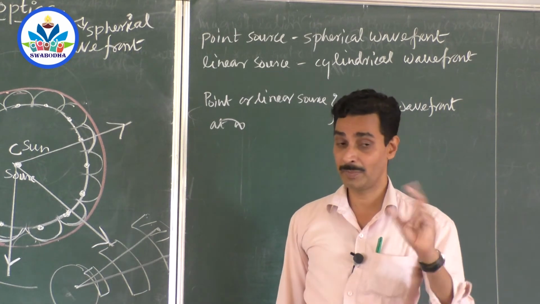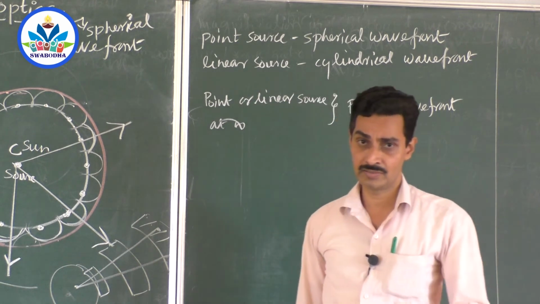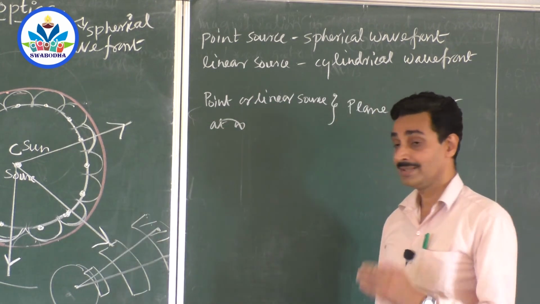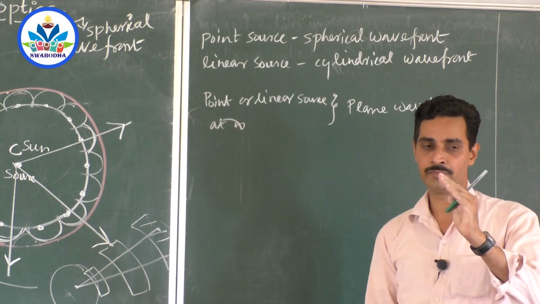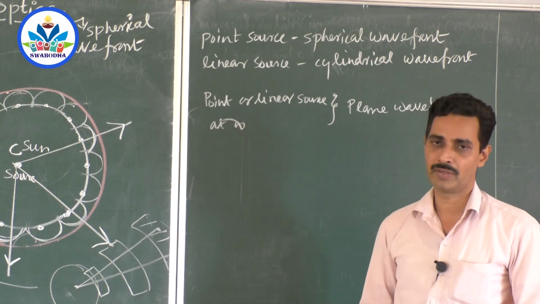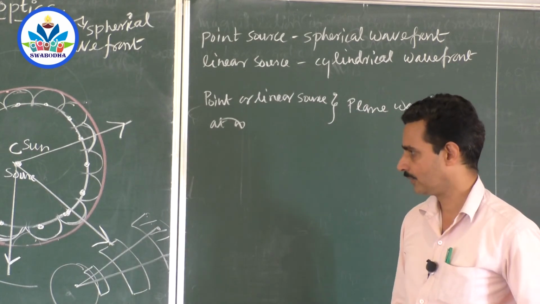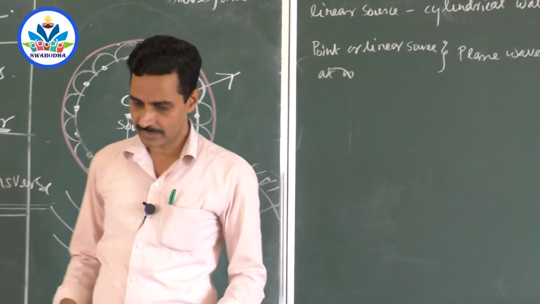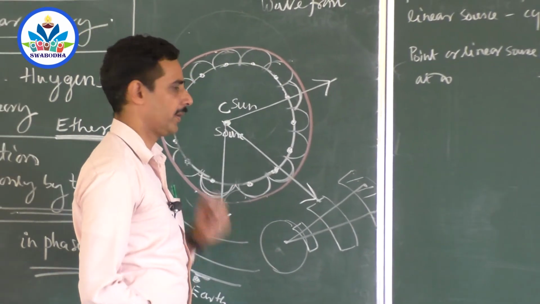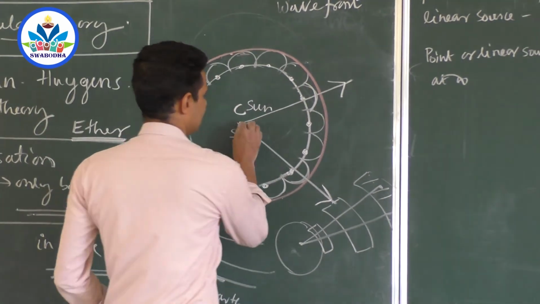But wavefront is a special concept given by Huygens, Christian Huygens, in his wave theory. He said that for a surface, if you draw a normal, you will get a ray. Normal to the wavefront gives a ray of light. Now, how does that ray of light look from a point source? If you come back here, how are the rays of light coming from a point source, and if you draw a normal to the wavefront, how does it look? It is diverging, right?